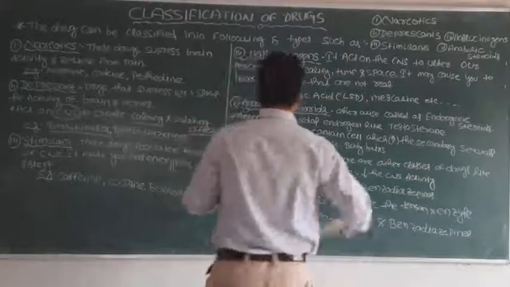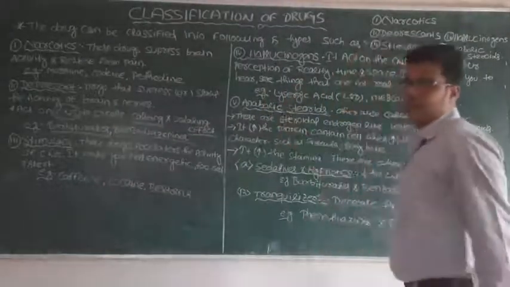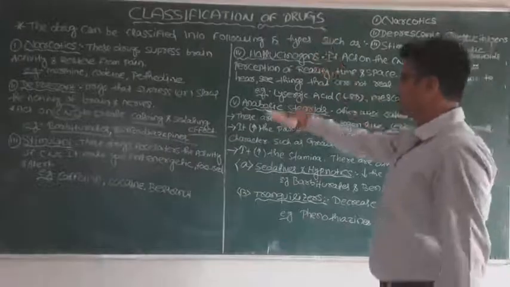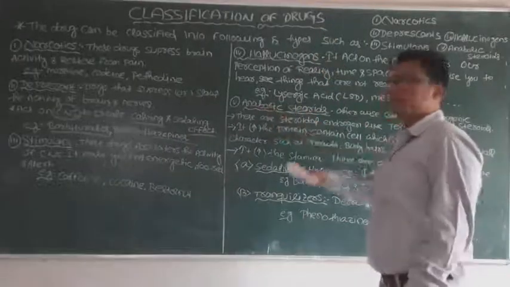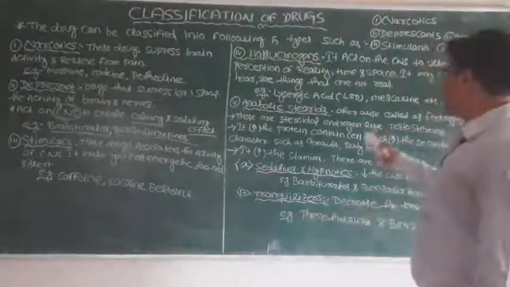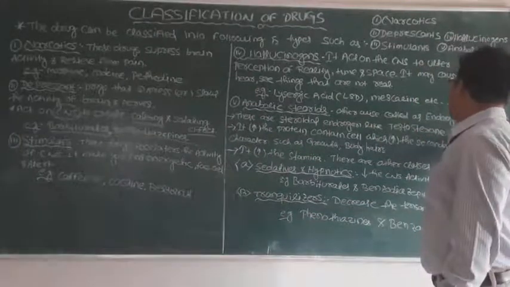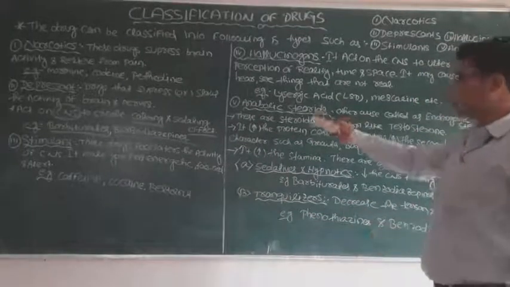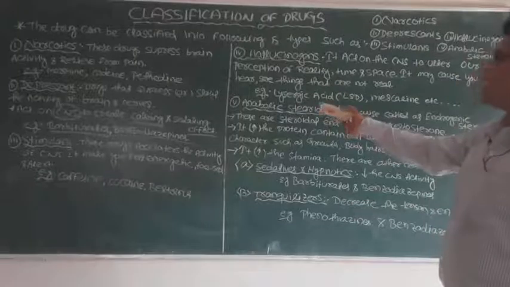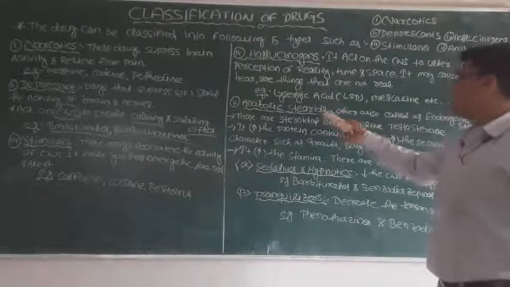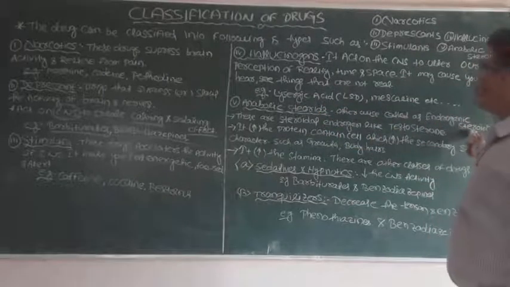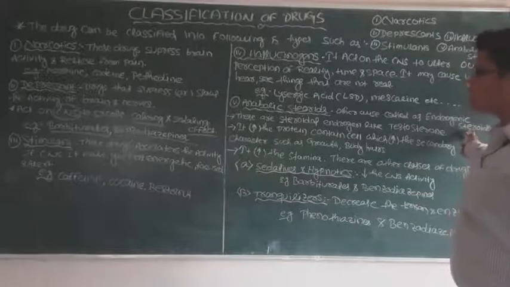Next one is the anabolic steroids, the last one of the classification. What are anabolic steroids? These are otherwise called androgenic steroids. The other name of the anabolic steroids is androgenic steroids. What do we mean by androgenic steroids?